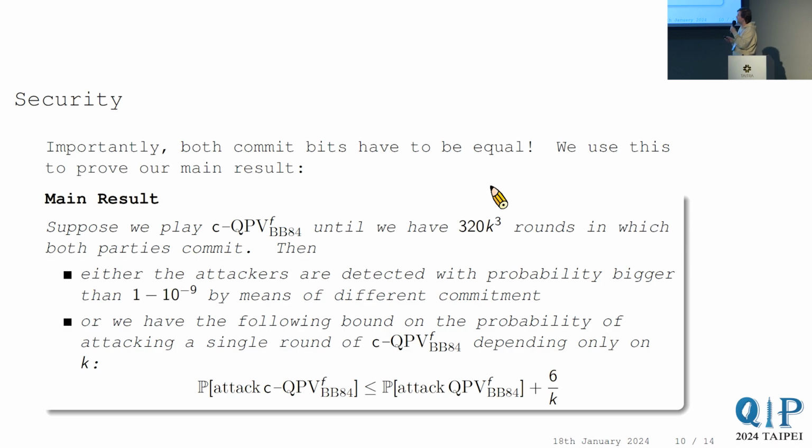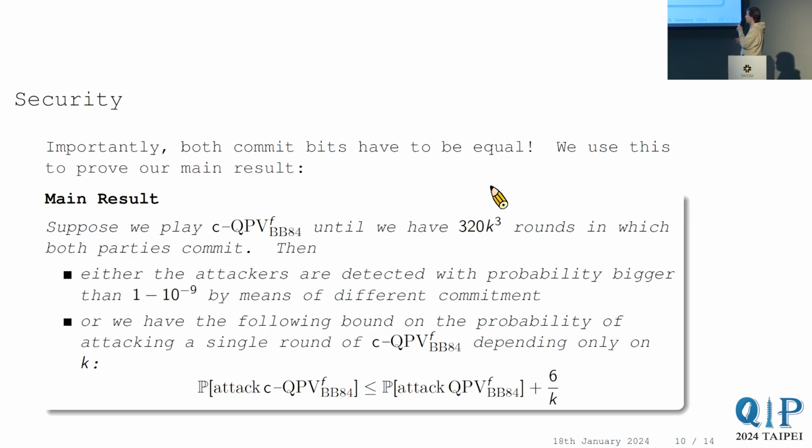And this is formalized in our main result, which also says something about the convergence. I would like to point out that the convergence isn't even that bad. It says, suppose we play this commit version of BB84 until we have 320k cubed rounds in which both parties commit to playing. So you throw away all the rounds in which they didn't commit to playing. You're not interested in the answer anyway. Then one of two things is going to happen. Either the attackers are going to be detected with probability bigger than 1 minus 10 to the minus 9 by means of different commits. So with super high probability, you're going to see different commits. And if you see different commits, you can immediately abort because you know you're being attacked.